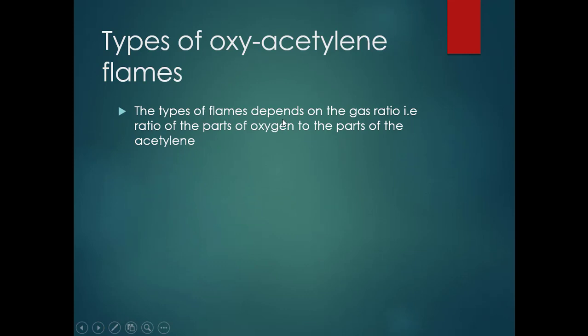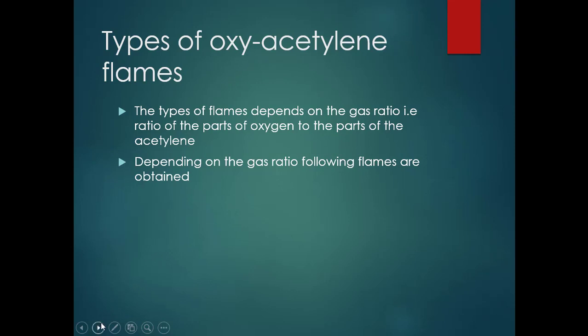The types of flames depend on the gas ratio, that is the ratio of the parts of oxygen to the parts of acetylene gas. As we said, we make use of two different gases in gas welding: one is oxygen gas, another one is acetylene gas. You can supply these two gases in different proportions whenever required, or in the same proportion. It depends on the requirement of the welding process. So let us see how the flames are classified. Depending on the gas ratio, the following flames are obtained.